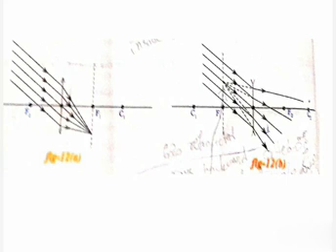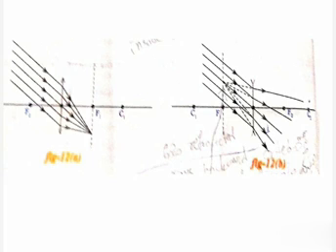What is the meaning of focal plane? Focal plane is the plane perpendicular to the principal axis at the focus. So focal plane is nothing but a perpendicular line drawn to the principal axis. Here, with a dotted line, the incident rays fall on the lens and converge at one point. From the point of convergence, draw one dotted line to the principal axis that is perpendicular to the principal axis. That is called the focal plane. Focal plane is a plane that is perpendicular to the principal axis at the focus.